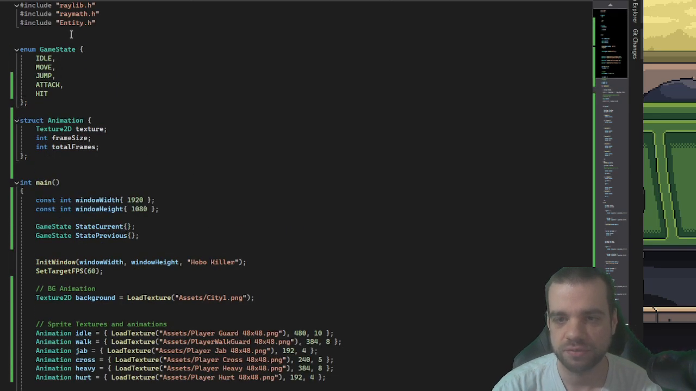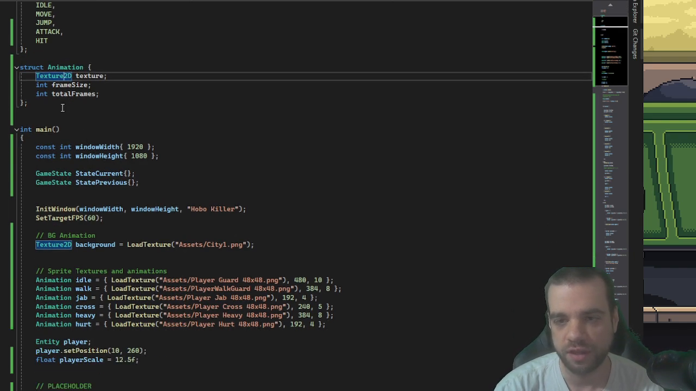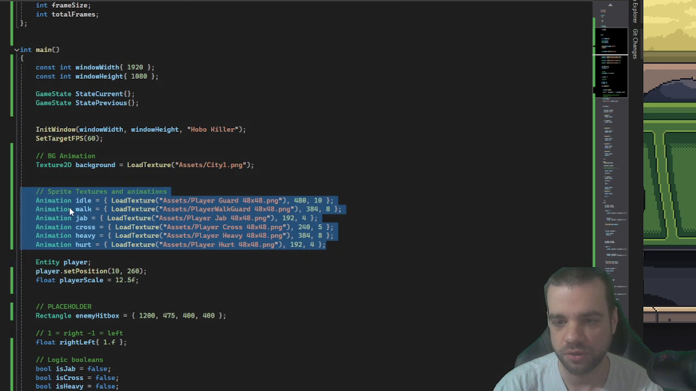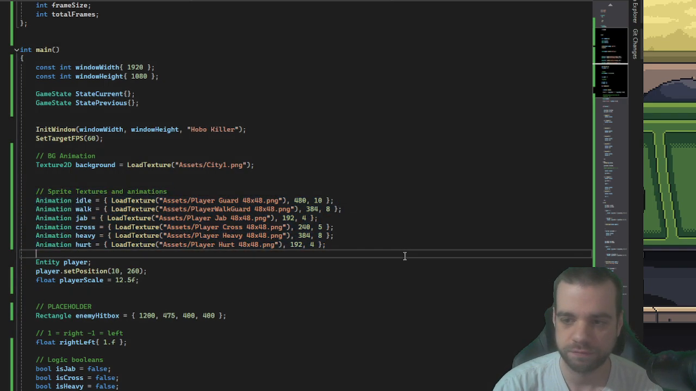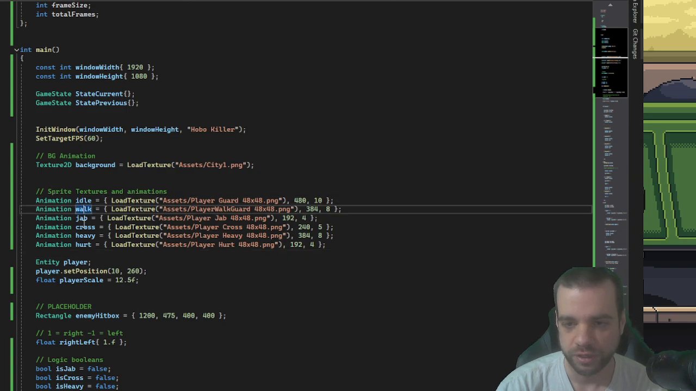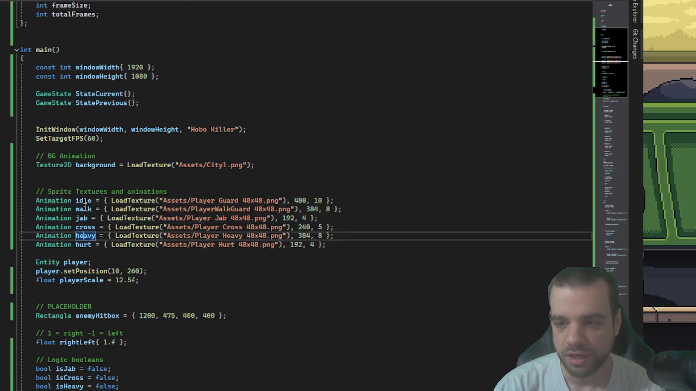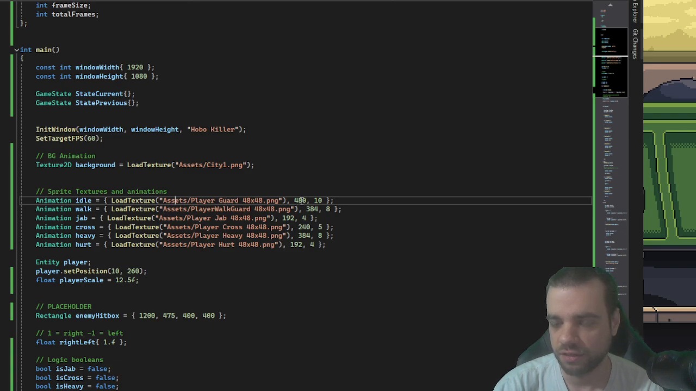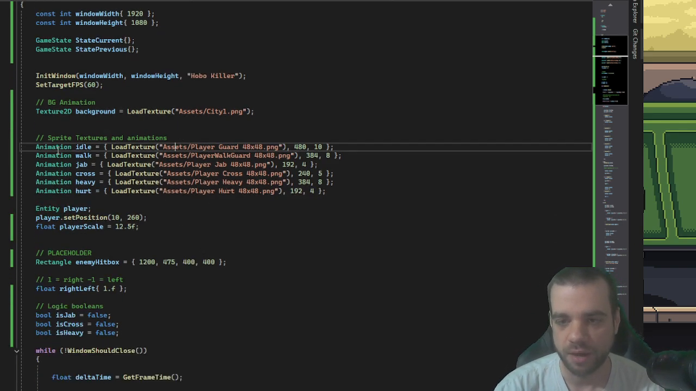So into the main script, we have enumerate for game state, and then we have a struct for the animation. And that struct for the animation was just to kind of clean up the code. We had a lot of repetitious code for each animation. And now instead of 3 lines, it is 1 single line containing the texture, containing the size of the texture, containing how many frames are in that texture. And so we can then go in later and add animation to, I believe, a function.